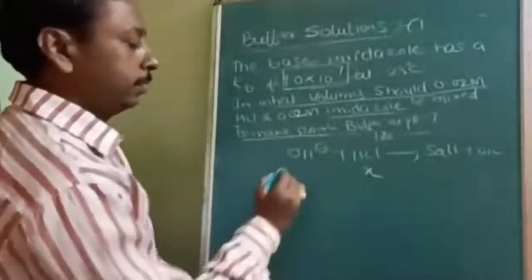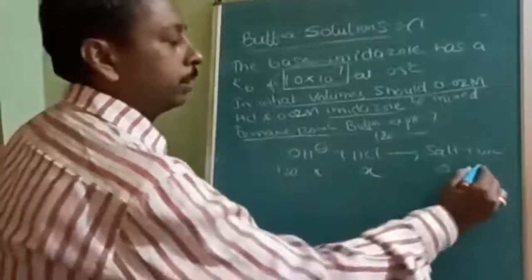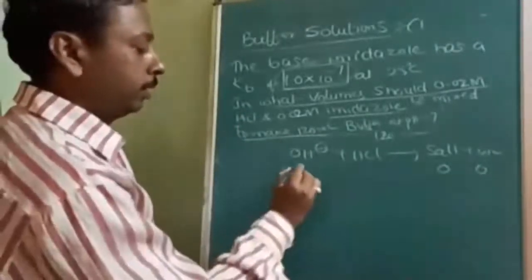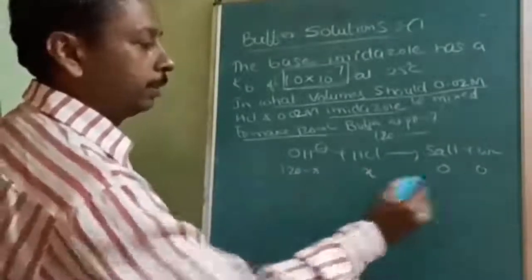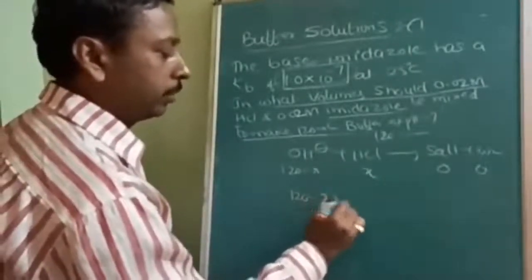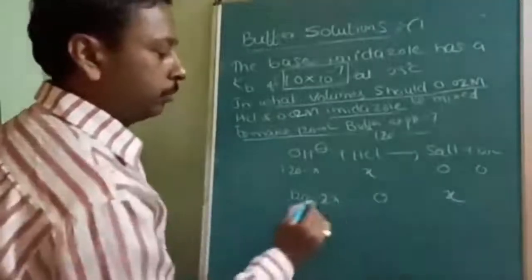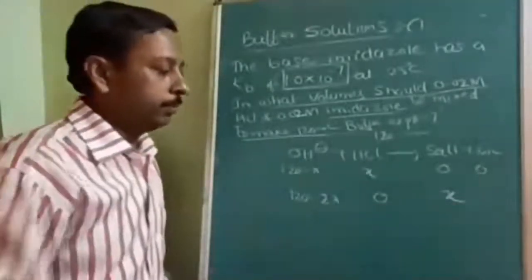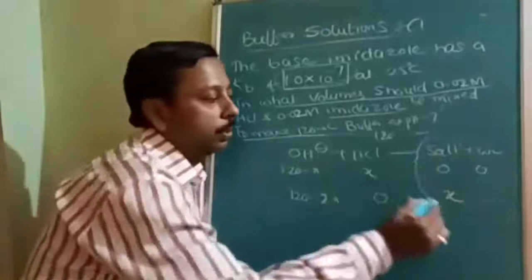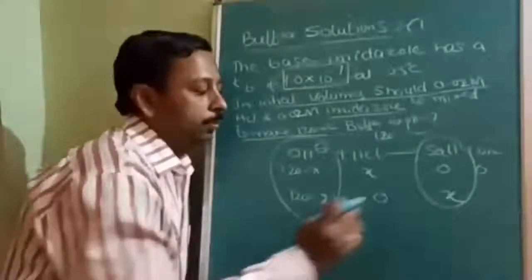If HCl is X, the base volume is 120 minus X. After mixing, the acid becomes 0, and some base is left over: 120 minus 2X, and the salt formed will be X. So these two volumes, 120 minus 2X and X, must be the same, because the weak base and salt concentrations must be the same.